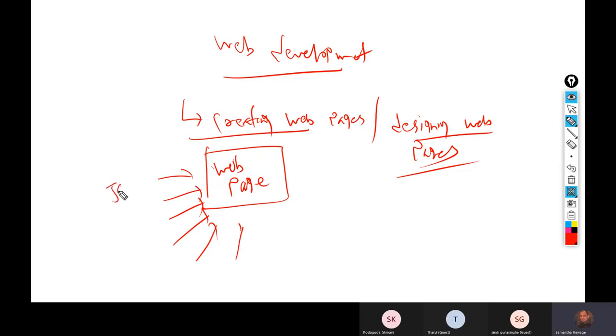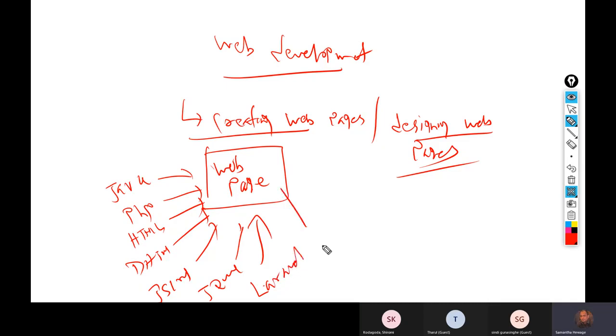For example, Java, PHP, HTML, DHTML, JScript, jQuery. We have Laravel, React, right?